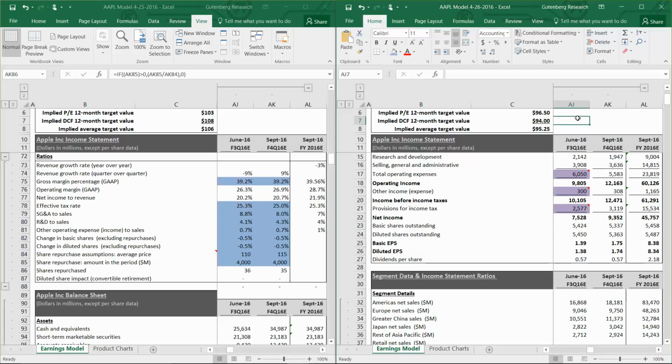So let's take a quick break here, and then when we come back, we're going to talk about the share price move in after hours.